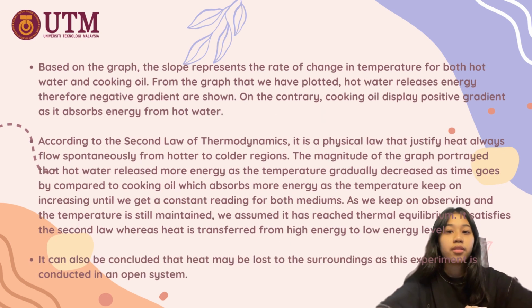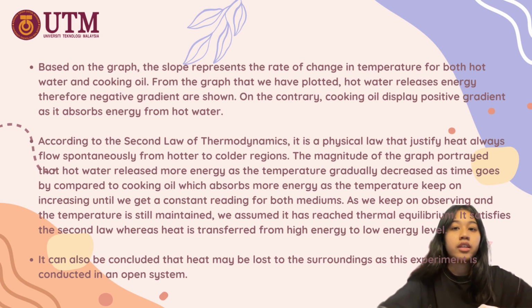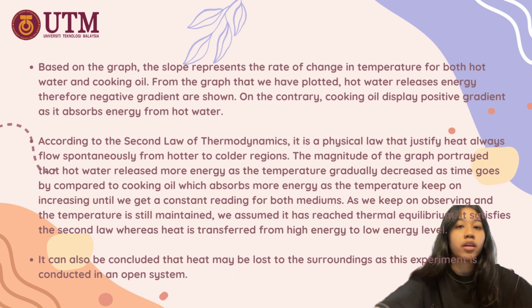Based on the graph, the slope represents the rate of change in temperature of hot water and cooking oil. This means hot water releases energy, therefore a negative gradient is shown, while cooking oil displays a positive gradient as it absorbs energy from hot water. The second law of thermodynamics states that heat always flows spontaneously from hot to cold regions.